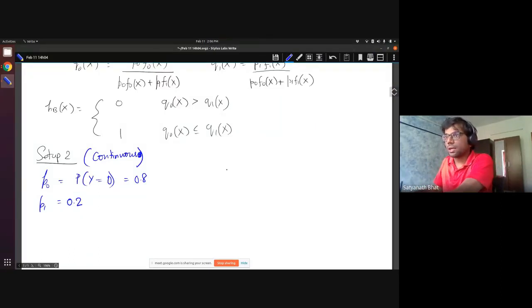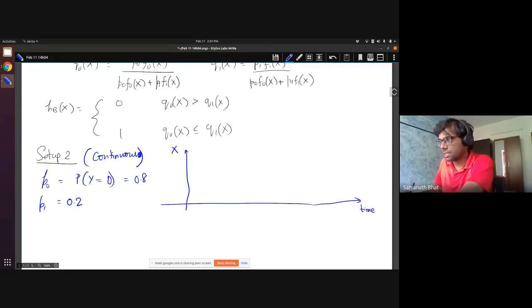Now let us look at a continuous set of features. So instead of looking at X, the previous X we looked at was whether he's an early tax payer or not. What we will look at instead is this. So we will assume that given that somebody is not going to default, this is your time axis. This is your X. So someone is honest. That means they will pay tax early. So this is the last date of filing tax.